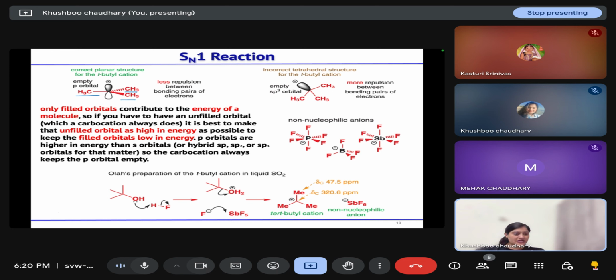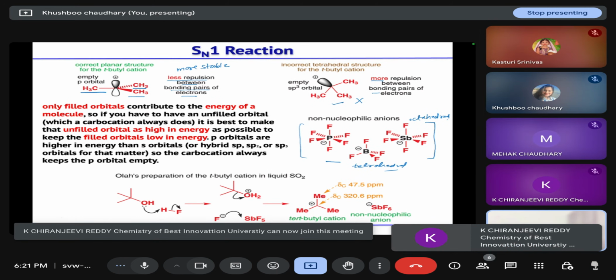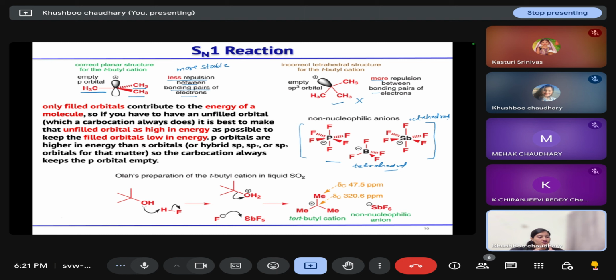Okay. Now we have some kind of anions that are non-nucleophilic, as shown here. This BF4 negative is tetrahedral and small in size, and the other two are octahedral and big anions. Now, when your central atom is attached with electronegative atoms and has a negative charge, in this case your negative charge is not because of a lone pair.